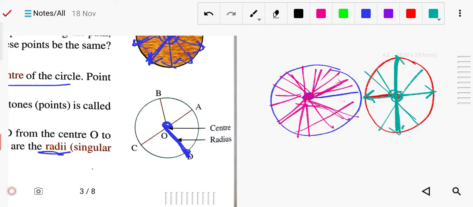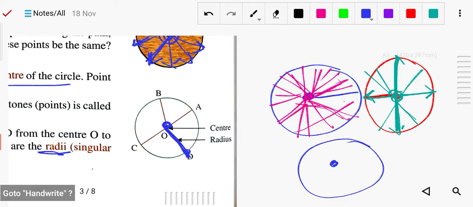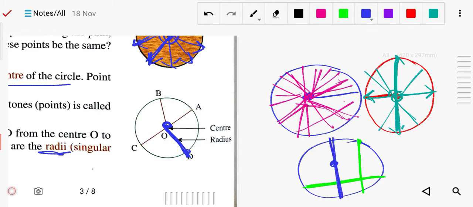And what is the chord? It is not necessary that it should cross the center; by definition, it should touch two points on the boundary of the circle. Any 2 points on the circle, and if it passes through the center, this is also a chord. One more point: the longest chord of a circle is called the diameter. This is the longest chord.